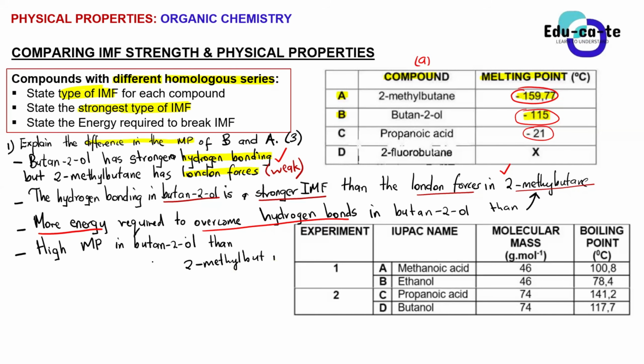negative 159.77 degrees Celsius. So basically, butanol is having a higher melting point for the mere fact that it has got stronger hydrogen bonds than the weaker London forces found in 2-methylbutane. It is the one that will require more energy.